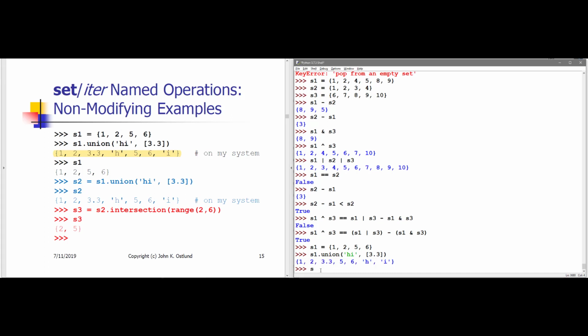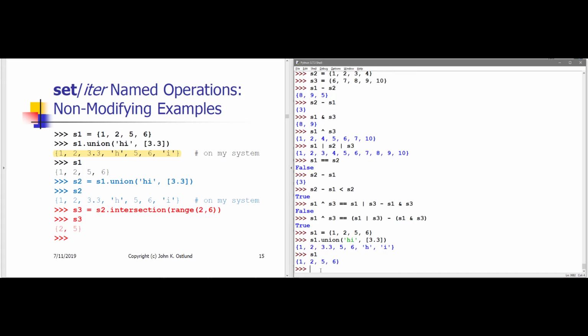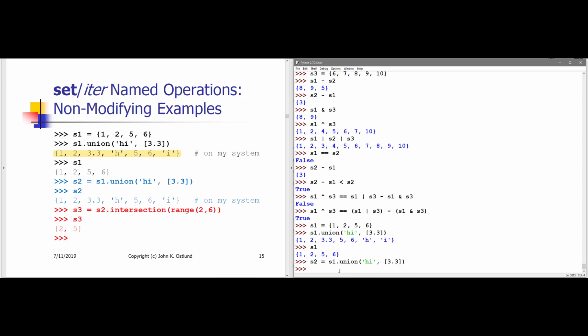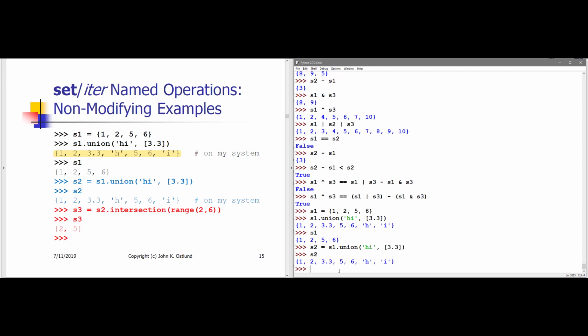This method did not change S1 itself. S1 is still 1, 2, 5, 6. If I wanted to save a copy of that result of that union, I would need to assign that to some variable. So here I'm making the variable S2 refer to the union of S1 with those 2 iterables, and now I can keep track of that set using the variable name S2.